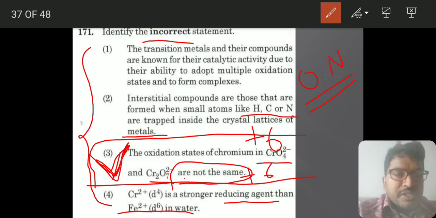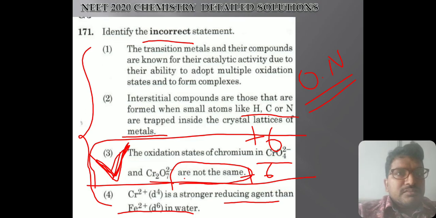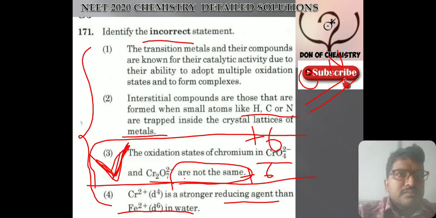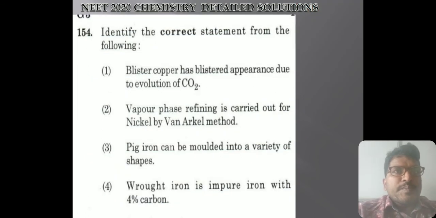Here you see, oxidizing means it will take electrons, reducing means it will donate electrons. See, if you know this oxidation number concept, you would have done this very easily. There is no need to know other things also.